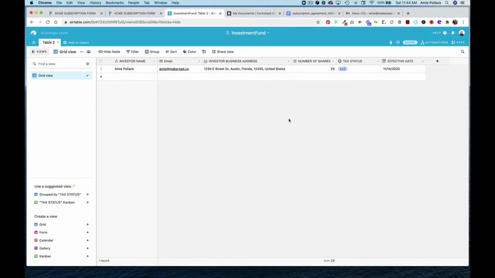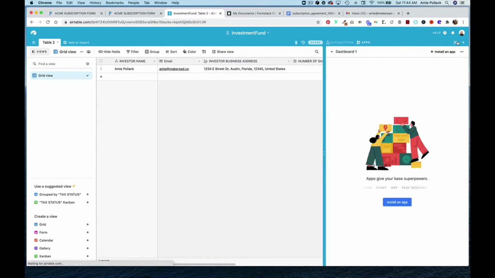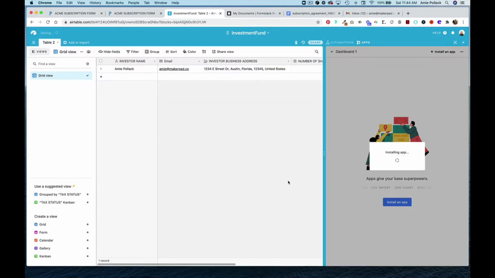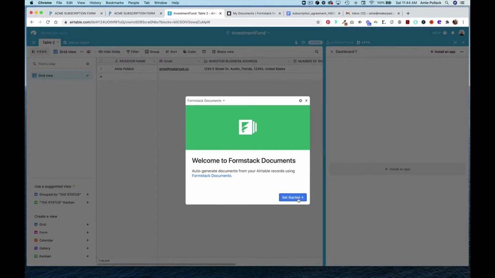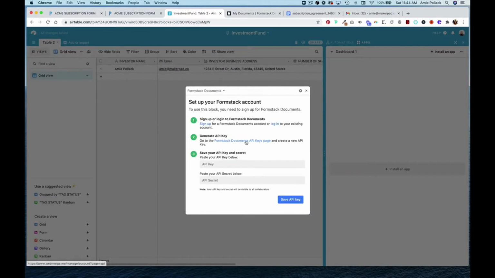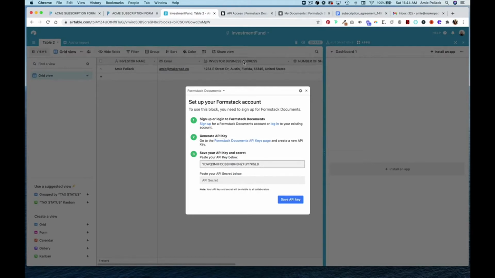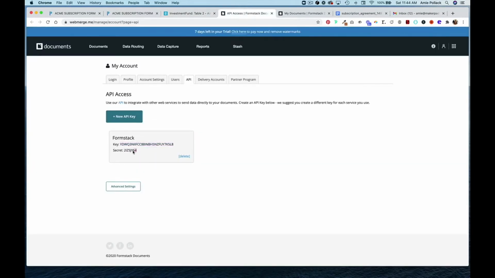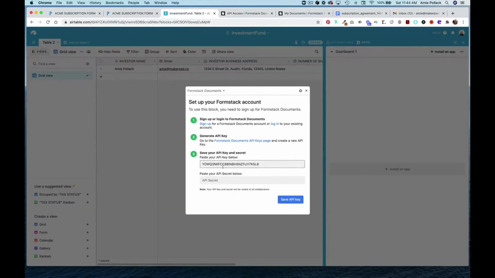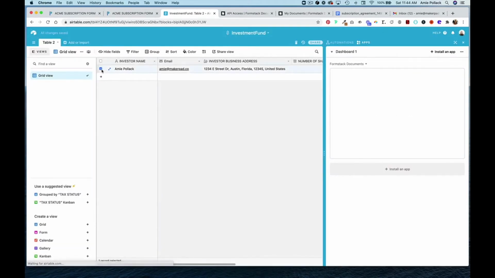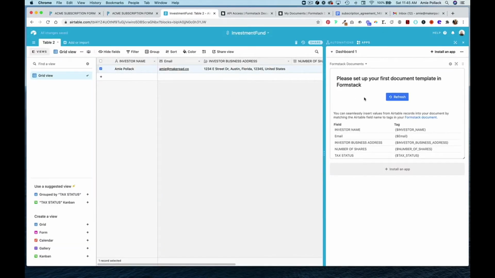So now what we want to do is create a contract from this row. So within apps, we're going to install the Formstack Documents app. And they make it really easy to set this up. So click Get Started, and then you can just generate your API key from clicking on that link. We'll copy this, paste it there, and then hop back over and copy our secret and paste it here, and then save API key. And now when you select a row, you will be able to generate a document.